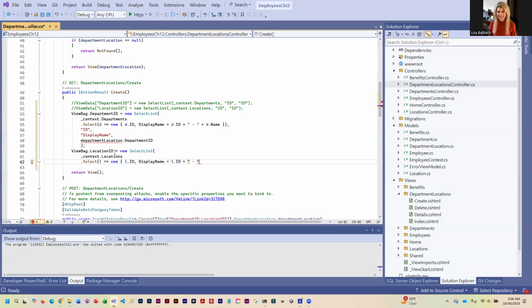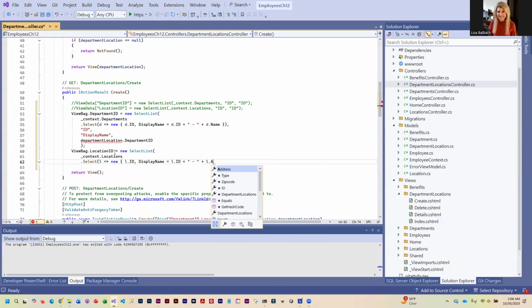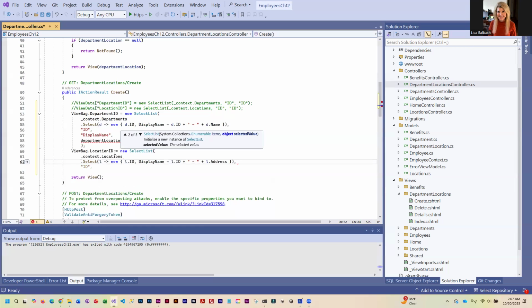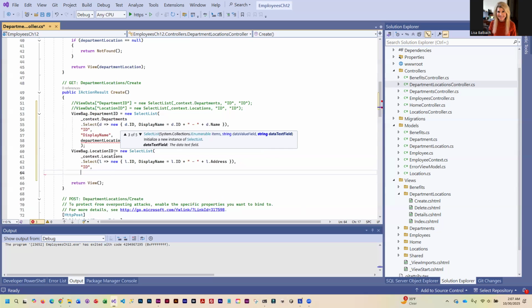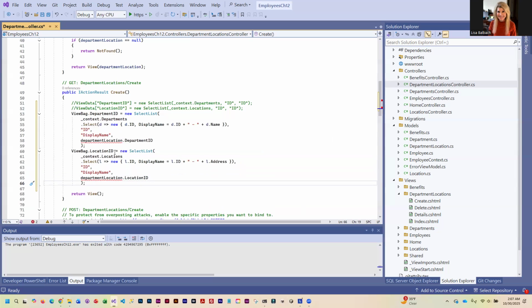Okay, L.ID, display name equals L dot, adding a dash, plus, we don't want type, we want L address, and ID, display name, okay.